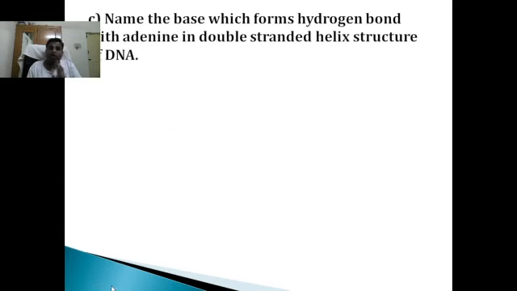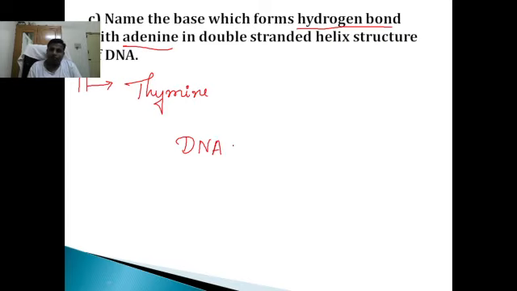Now the last question, students, of this question paper. Name the base which forms hydrogen bond with adenine in double-stranded helix structure of DNA. Very simple. It is always thymine. We know in DNA there will be hydrogen bonds. How many? 2 hydrogen bonds between adenine and thymine and 3 hydrogen bonds between guanine and cytosine.